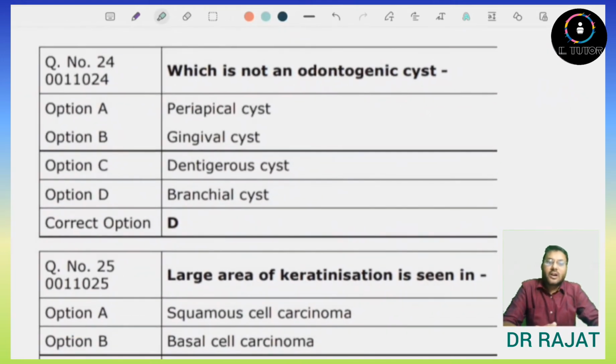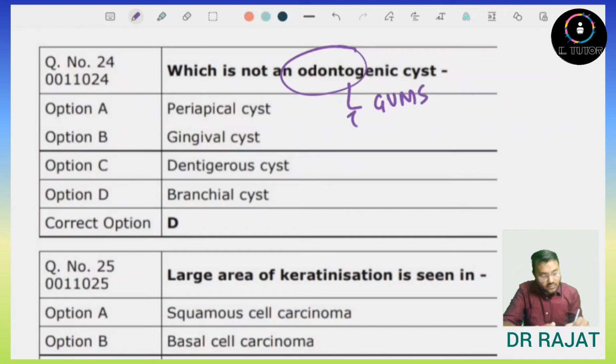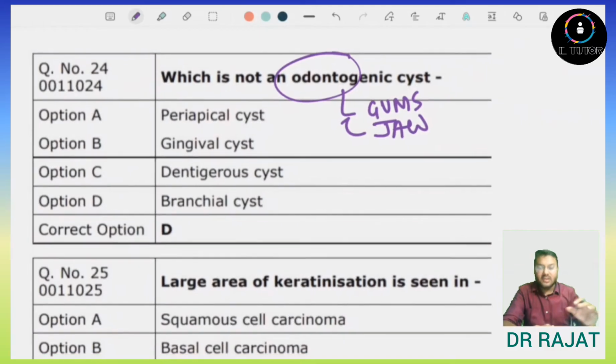Which of the following is not an odontogenic cyst? So what are odontogenic cysts? Odontogenic cysts are those cysts which are related to either gums, jaw, or any oral cavity condition, but they are mainly related to the gums and jaws. So now option A, periapical cyst, yes, it is an odontogenic cyst. It is related to gum and jaw both. Gingival cyst, of course, it is related to gums. Dentigerous cyst, again, it is related to the teeth. So it is related to the jaw. So it is an odontogenic cyst.